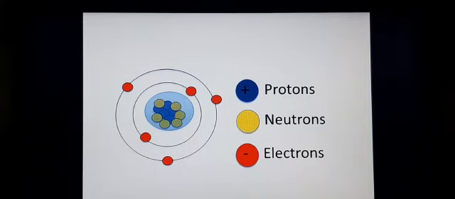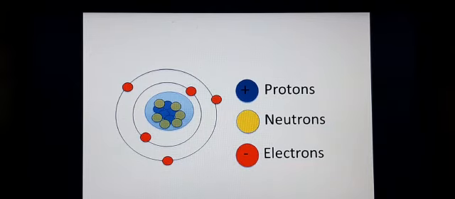Each and every element has its own atomic number. If we take hydrogen, its atomic number is 1 because in its nucleus it contains only one proton. And if you take helium, its atomic number is 2, where helium atoms contain only 2 protons in the nucleus.